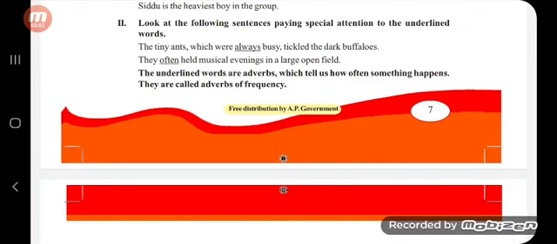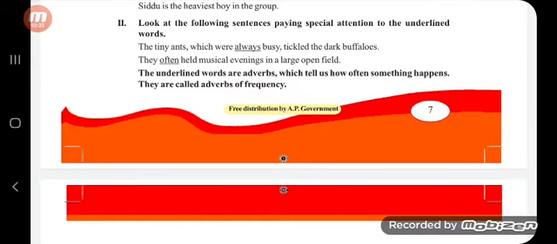What is the meaning of always here? Always means a thing or an action which occurs many times. It is called always. And often also gives the same meaning. It is also like always, but not as frequent as always.